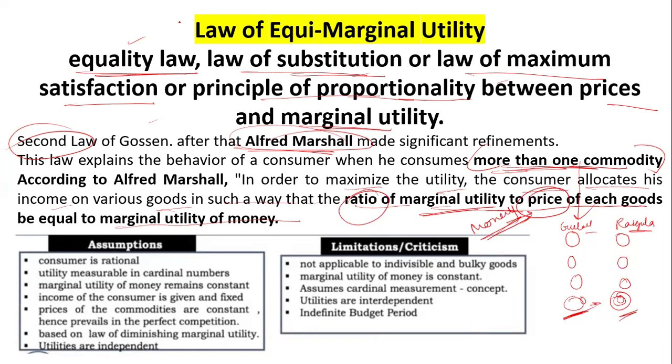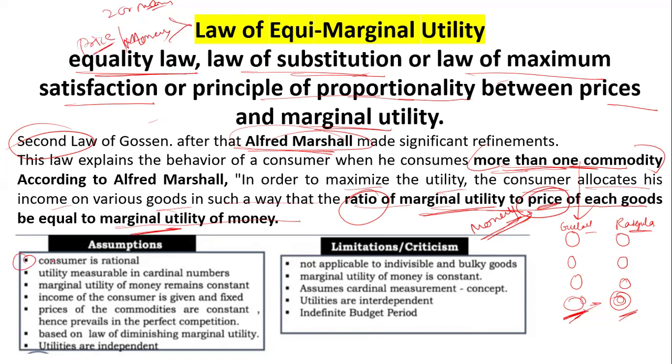Keep in mind that it involves two or more products, and the price is added. So the marginal utility is calculated on the basis of the price of each good, and whatever you pay for the last unit equals your marginal utility of money. Clear?